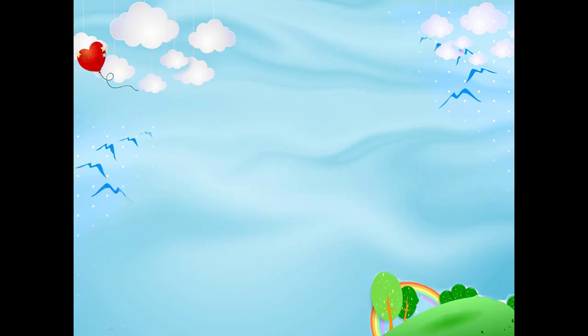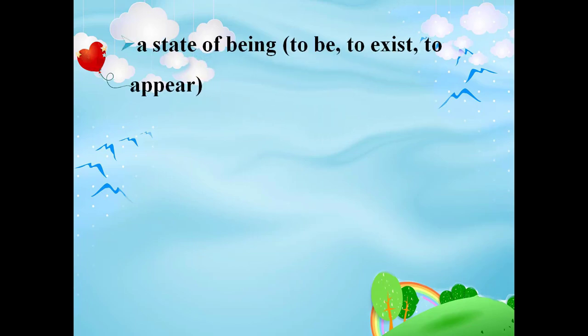State of being verbs. A state of being verb identifies who or what a noun is, was, or will be, although in English, most of the being verbs are forms of to be: am, is, are, was, were, will be, being, been. Other verbs such as become, seem, appear can also function as verbs of being.